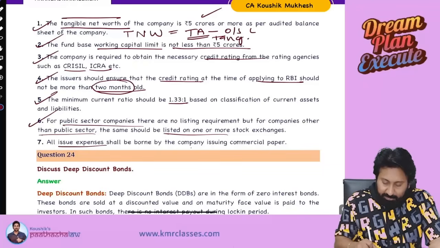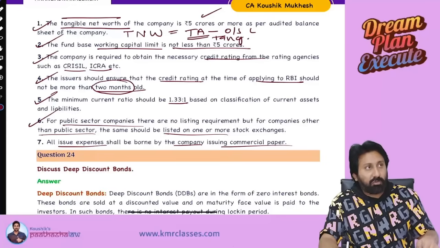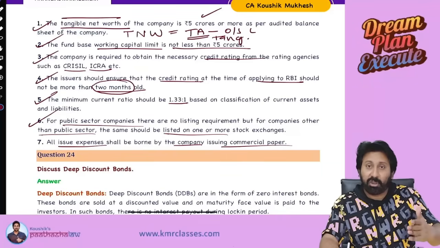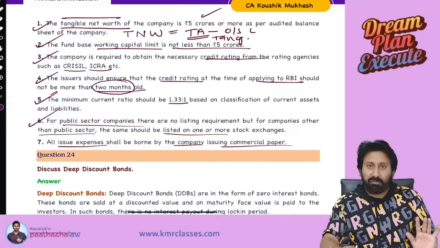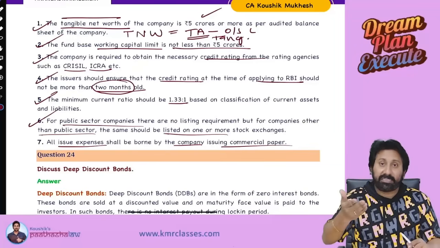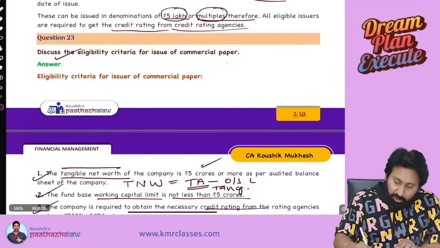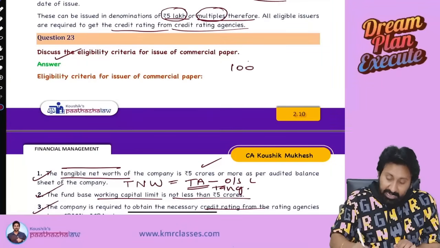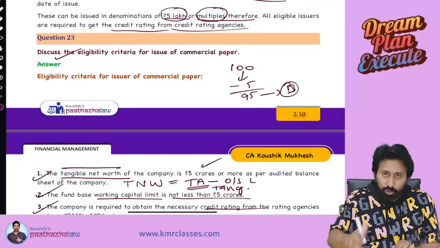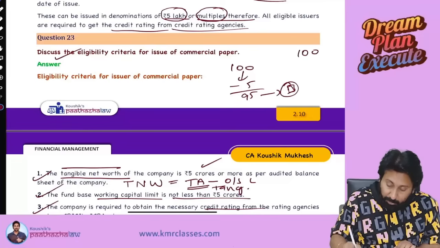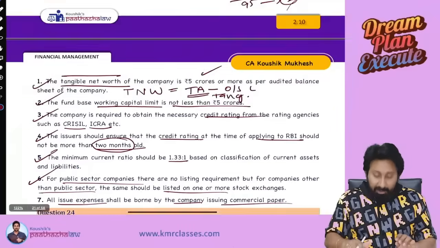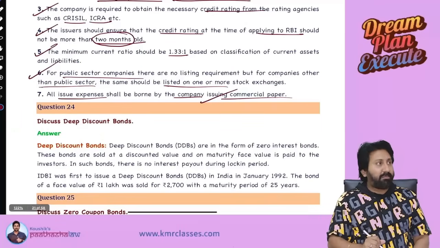All issue expenses shall be borne by the company issuing the commercial paper. During the course of issuing the commercial paper, there are so many stamping fees, legal expenses, registration. That company only should bear them. What does it mean? If I raise money, you should put all expenses from that only. For example, the company issued commercial paper worth 100. In this 100, expenses are 5. 95 you can use in the business. You should not do like this: 100 rupees I will raise, 5 rupees towards expenses also I will raise, totally 105. No, not valid. The company only should bear the cost of issuing the commercial paper.